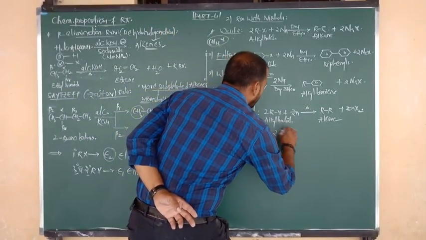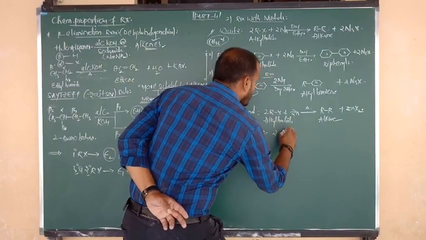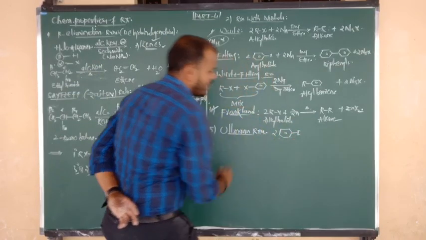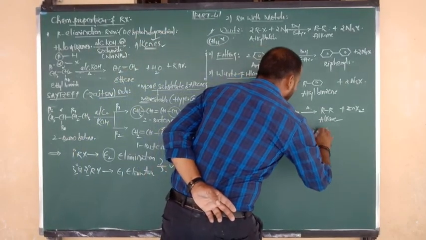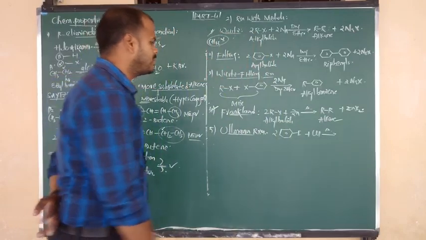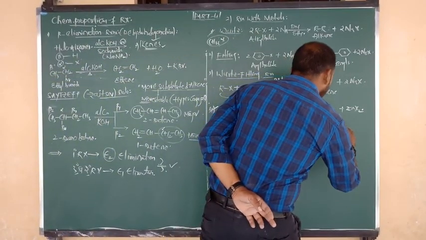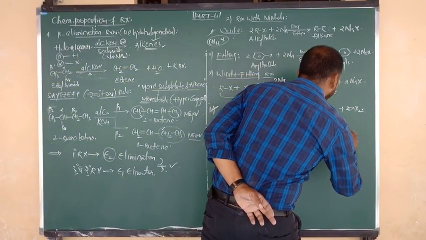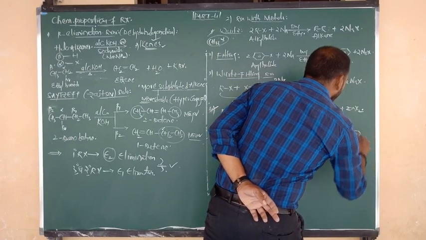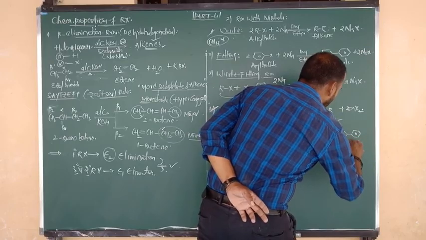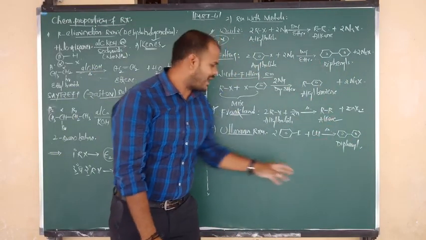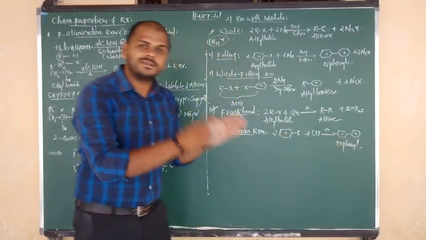Here I am going to take 2 moles of iodobenzene, or aryl iodide, and react it with copper. 1 mole of copper is enough because copper is divalent. Automatically, we get benzene bonded to benzene. The product name is biphenyl, or diphenyl. In Fittig reaction the product is biphenyl, and in Ullmann reaction also the product is diphenyl.